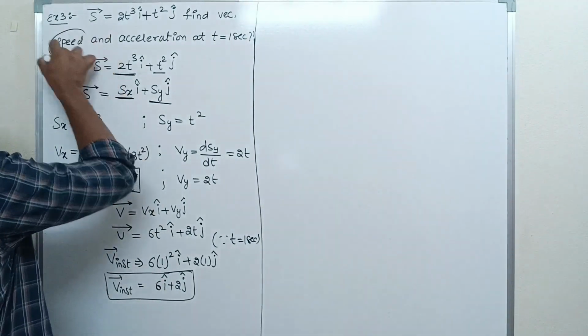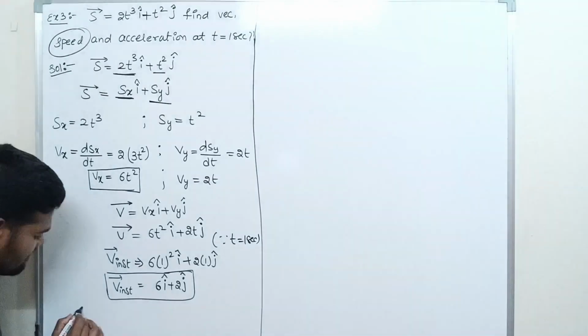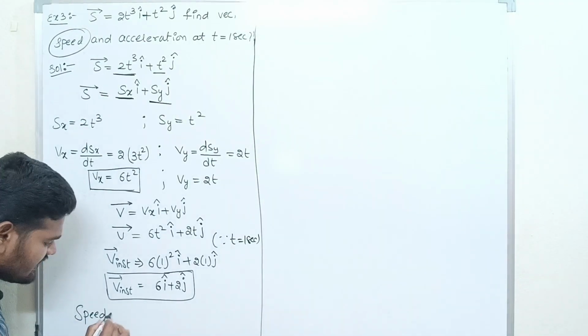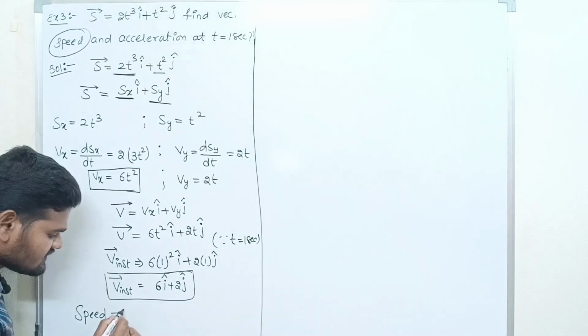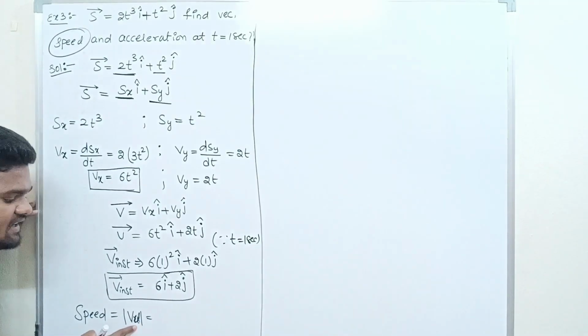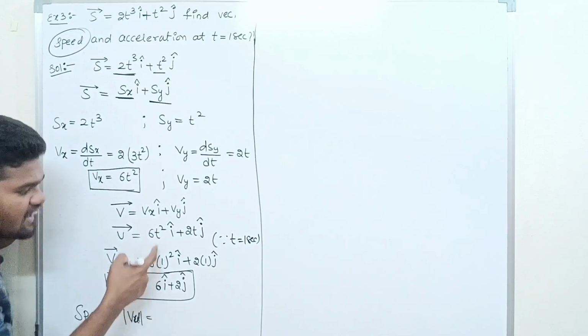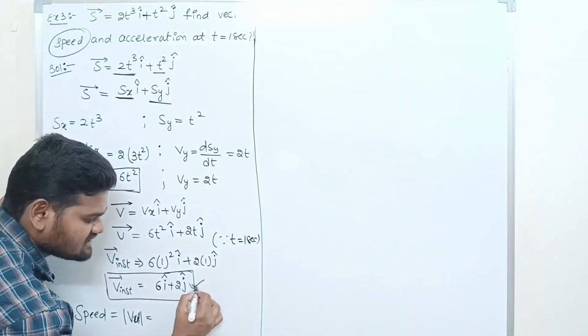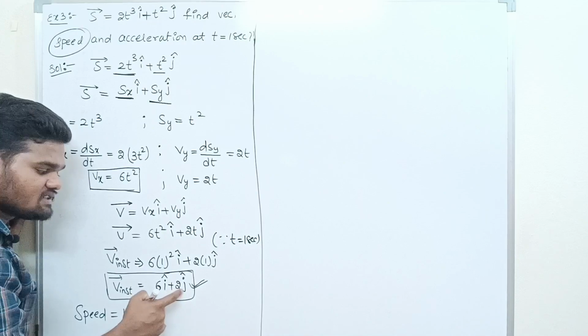What is he asking? He is asking for speed. So how to find the speed? Speed is nothing but the magnitude of velocity. Magnitude of velocity gives what? Speed. So what is the magnitude of velocity? This is the velocity equation we got, 6 i cap plus 2 j cap.